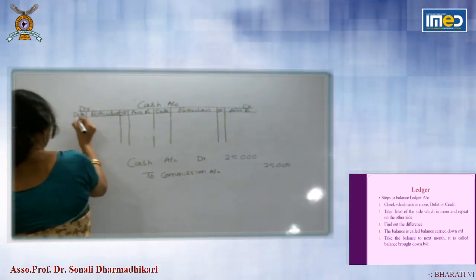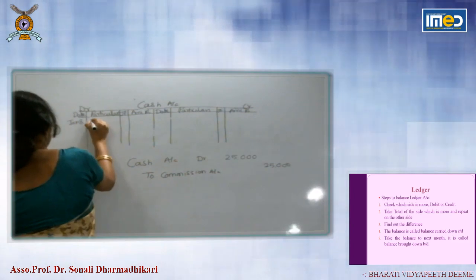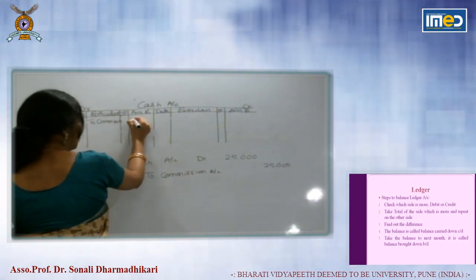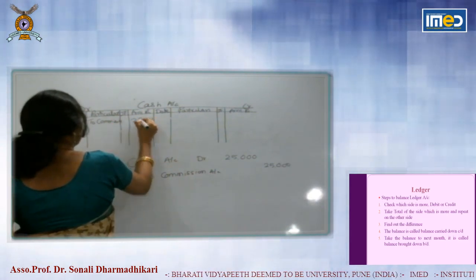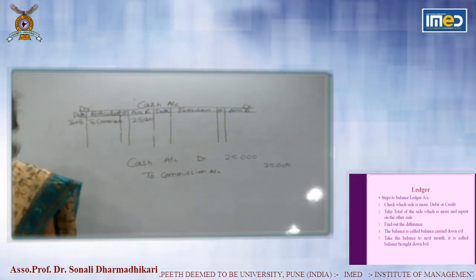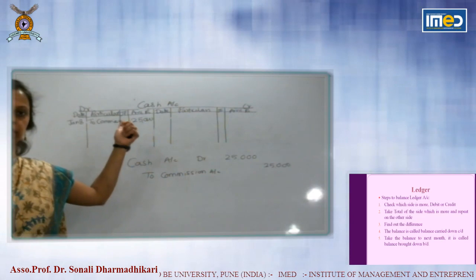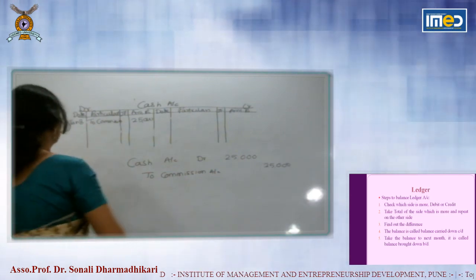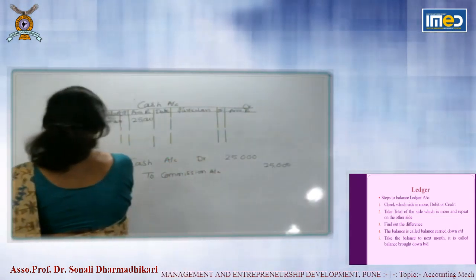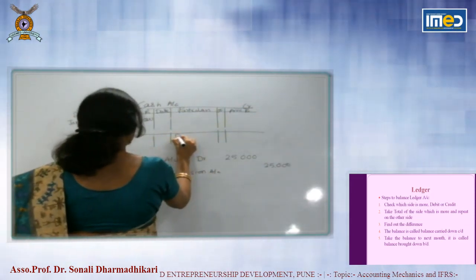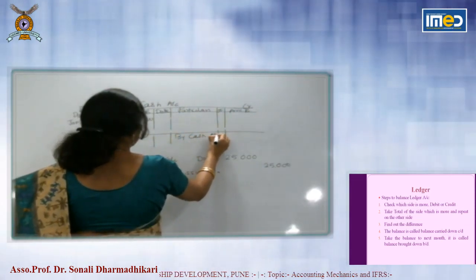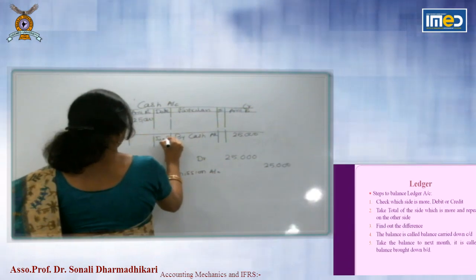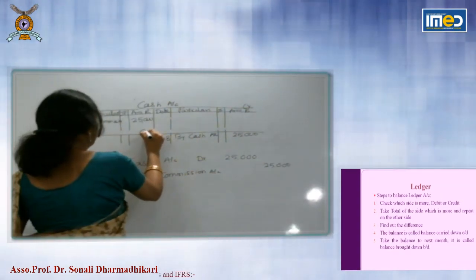Cash account is debited. Date is January 8. To commission account. Amount is 25,000. Now as we have seen in the principles of bookkeeping, one account is debited, by the same amount other account is credited. So on the credit side of commission account, you have to write by cash account 25,000. Date is January 8. This is your commission account.